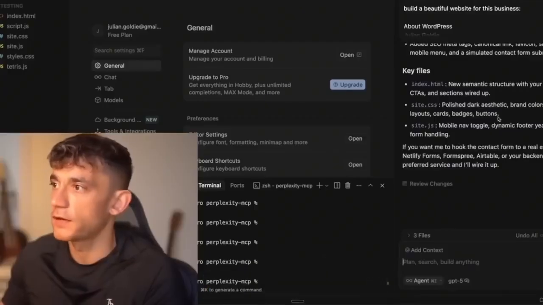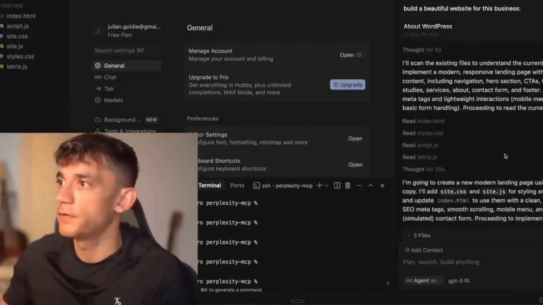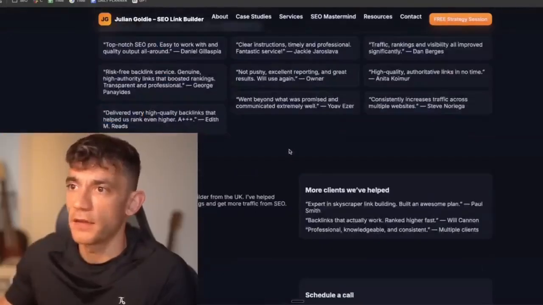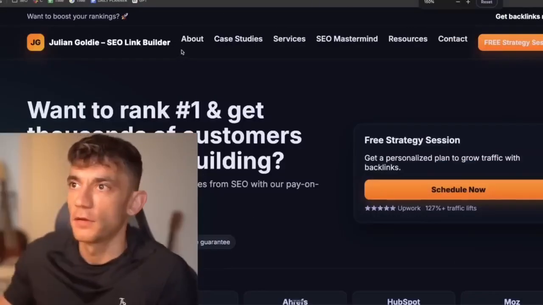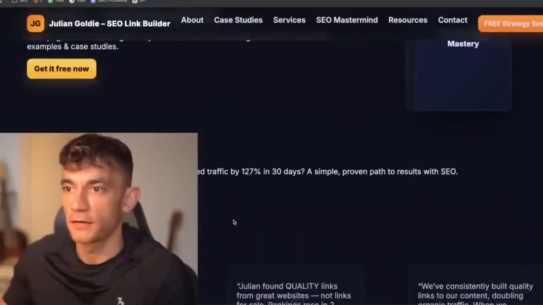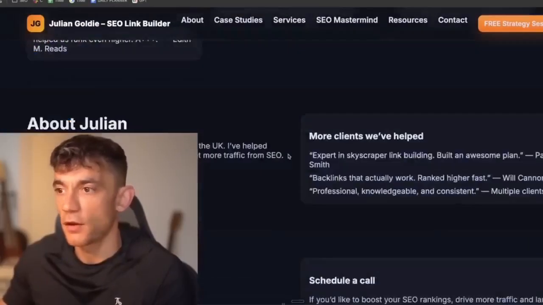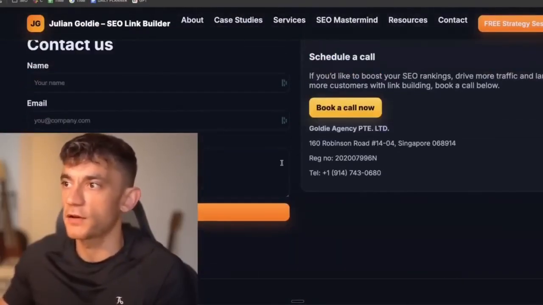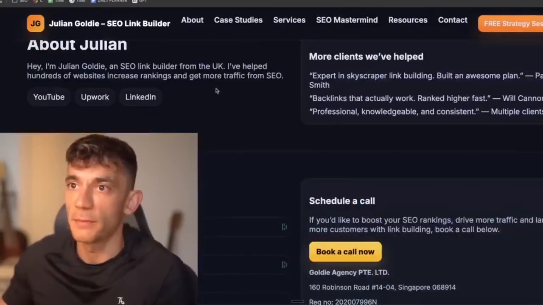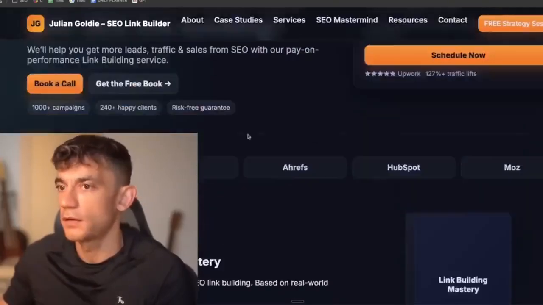So let's go back to Cursor now, see where we're at. Seems to have built and it's setting up the local server. We'll run that, and that should be available to check out. And there you go, there's your website built with GPT-5. Right? So you can see that it's taken all the information from my website that we pasted in and then created it and hosted it on a local subdomain with a nice contact form, information about our business, who we are, etc. The about me information. These links do actually work, like you can see, and it's created a nice website.